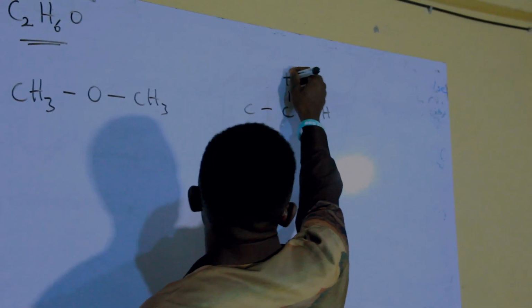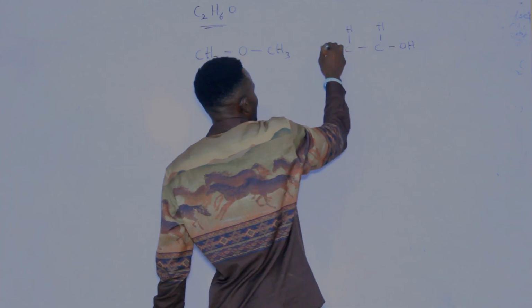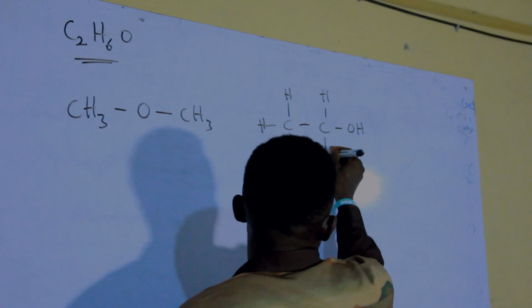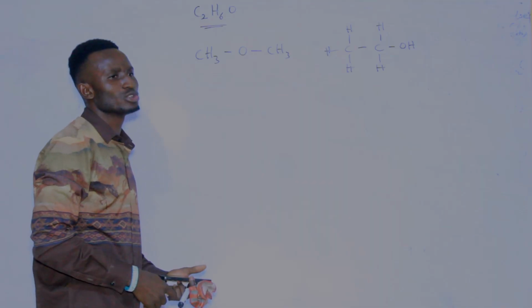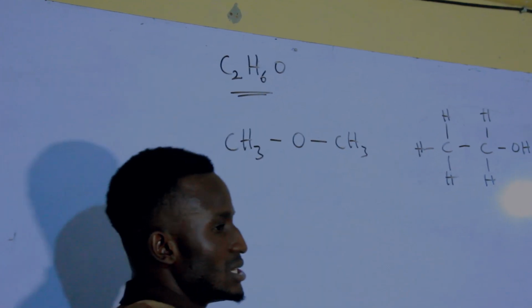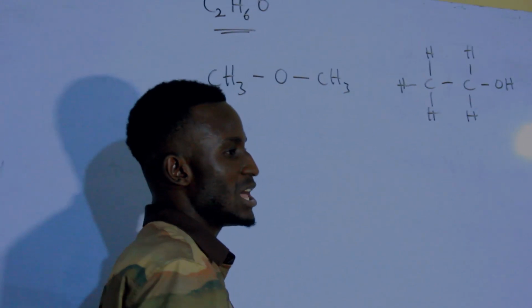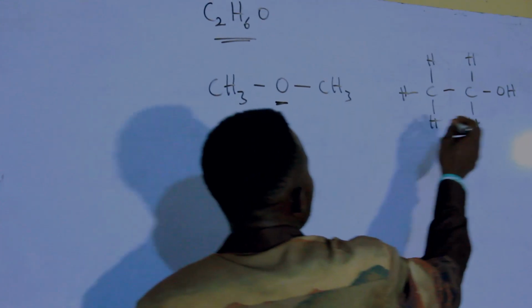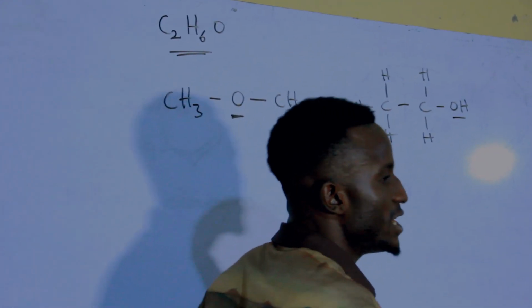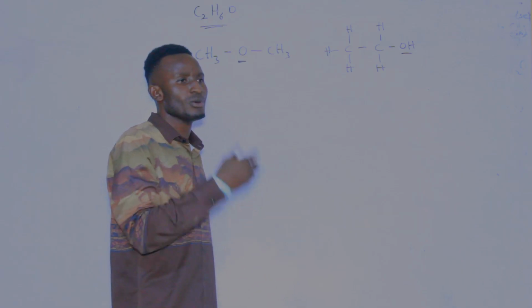If you check this very well, they have the same number of what? Of atoms. That is the same molecular formula, but different what? Different functional groups. The functional group of this one is O. The functional group of this one is what? OH. So that's why we call it functional group isomerism.